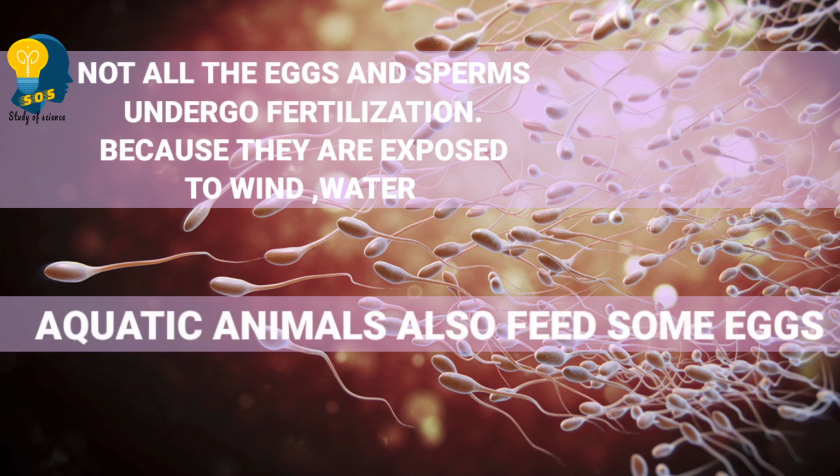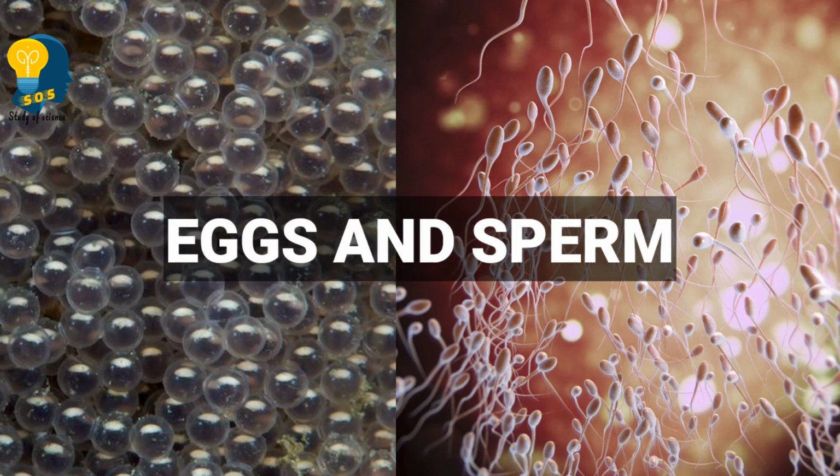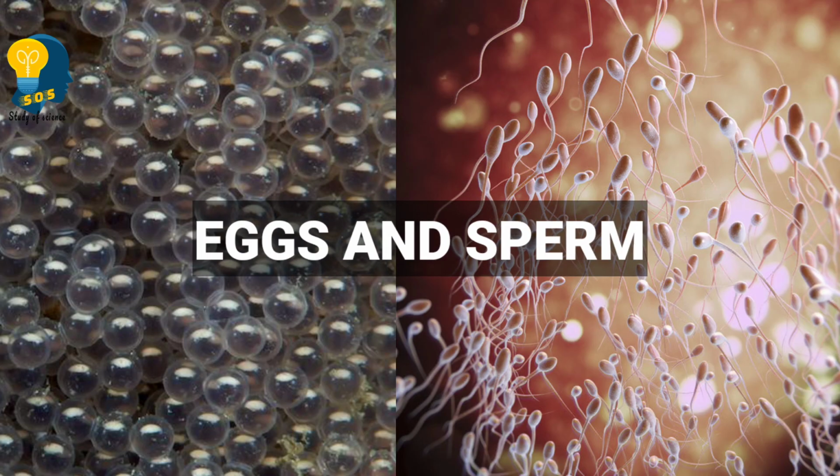So that is the reason the production of a large number of eggs and sperms is necessary, to ensure the fertilization of at least a few, because not all the sperms and eggs undergo fertilization. The reason is they are exposed to water, wind and rainfall. Correct?